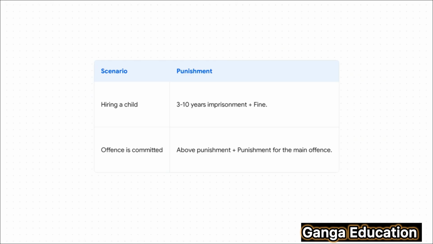Okay, let's talk about punishment. You need to pay close attention here, because this section lays out a two-tiered punishment structure. First, just the act of hiring a child for an offense carries a sentence of imprisonment from 3 to 10 years, plus a fine. But second, if the child actually commits the offense, the person who hired them will also receive the punishment for that main offense, exactly as if they committed it themselves.